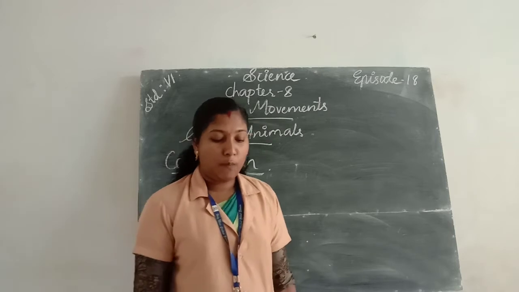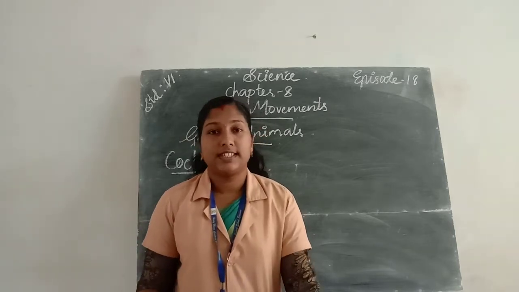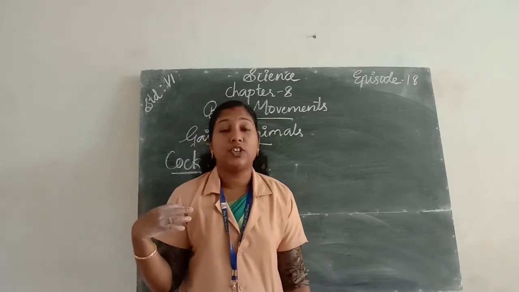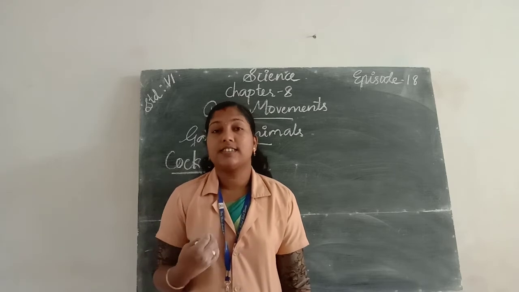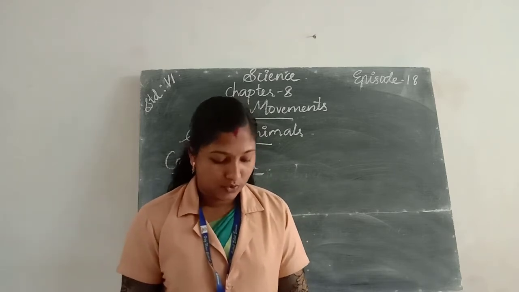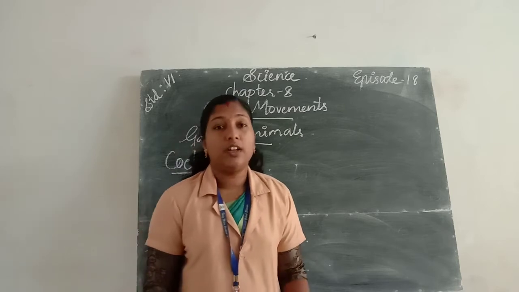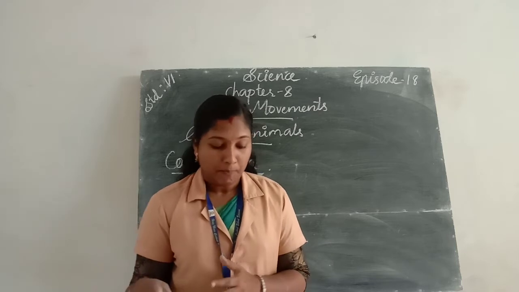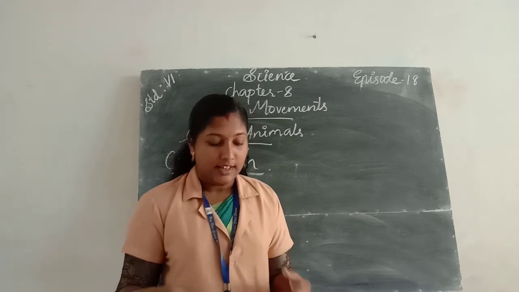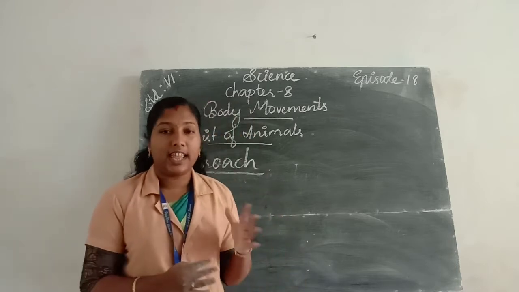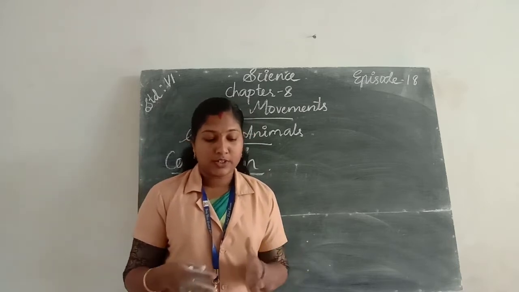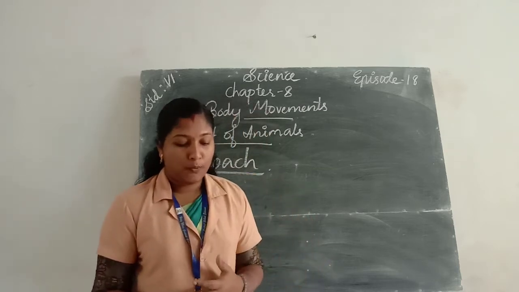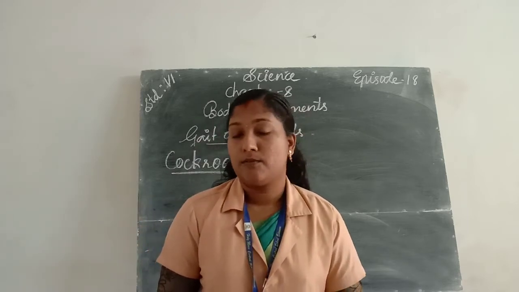Then there are 2 pairs of wings present in the cockroach's body. Then the cockroaches have different types of muscles. These muscles are present near the legs, and they help in the movements of the legs and for walking, and the body muscles move with the wings when the cockroach flies.